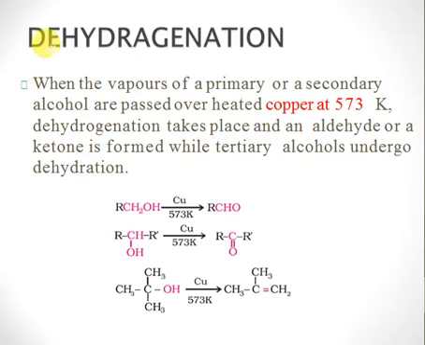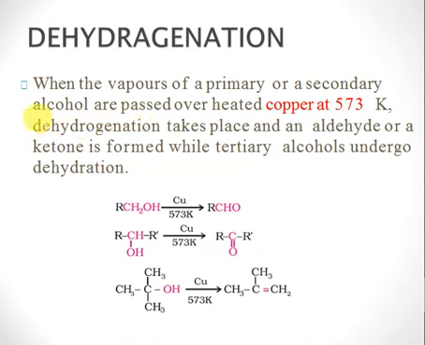Okay, so next we have dehydrogenation reactions. When vapors of primary and secondary alcohols are passed over heated copper at 573 Kelvin, then dehydrogenation takes place. Again, dehydrogenation means loss of hydrogen. Since it's loss of hydrogen, this is also called an oxidation reaction.